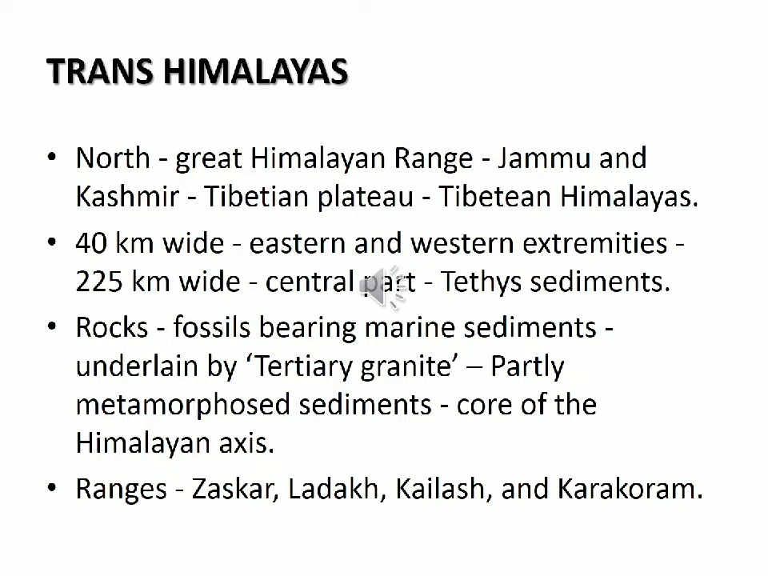Then the Trans-Himalayas are about 40 km wide at the east and west ends, and in the center region they are 225 km wide. Then they contain the Tethys sediment. Tethys was a sea. Once upon a time, the Tethys sea was there, and in that region the Himalayas were formed. Sediment means sand, stones, mud, or something carried by water or wind and left behind. Then the rock of this region contains fossils. Fossil means the remains of animals.